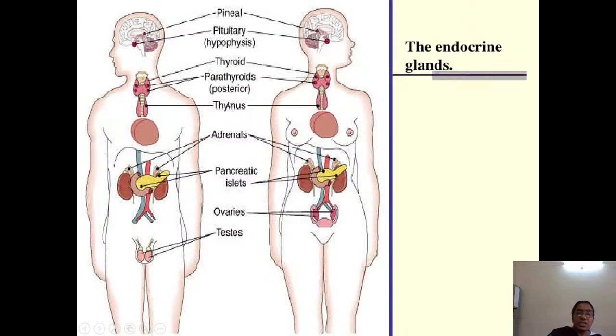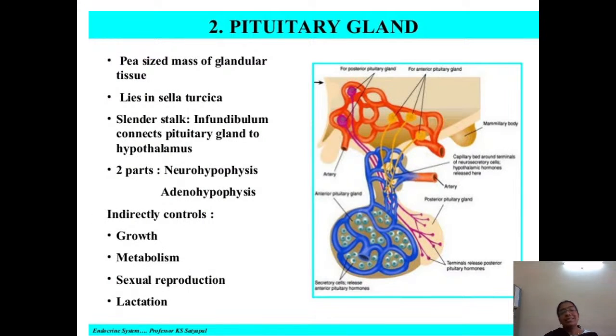The sella turcica is present in the brain at this part, and in that part you see a glandular tissue the size of a peanut.